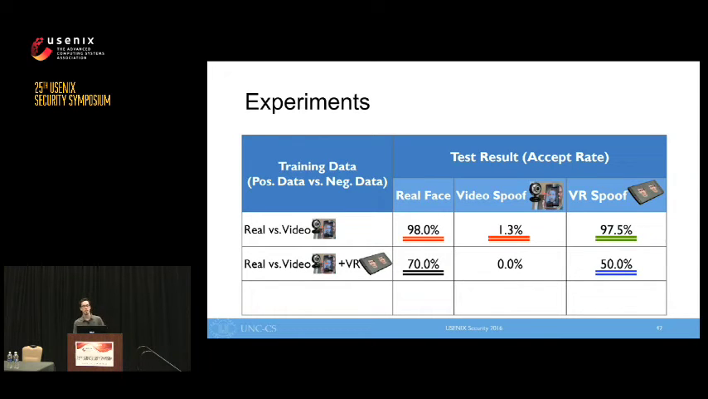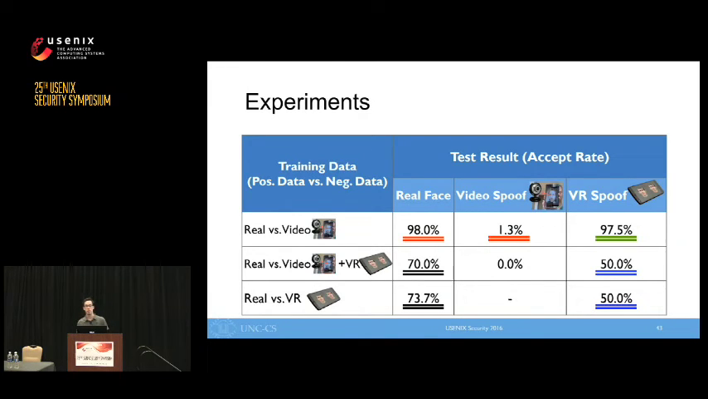Of course, it's unfair to test our attack on a classifier that hasn't been trained to recognize it. So we additionally trained a classifier using both video spoofs and our VR attack as negative training data. When we tested this classifier, it was able to correctly reject video-based attacks. However, there was also a strong amount of confusion between real face inputs and our VR-based spoof. Close to a third of real inputs were incorrectly rejected, while at the same time, half of our VR spoofs were accepted as real faces.